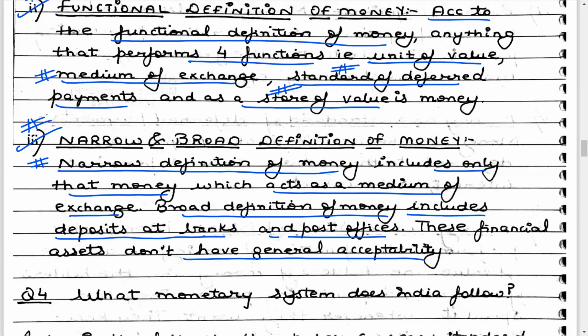And the narrow and broad definitions of money: the narrow definition includes money only acting as a medium of exchange. But the broad definition of money not only includes cash, which is acting as a medium of exchange, it also includes the deposits you make at the bank as well as the post offices.